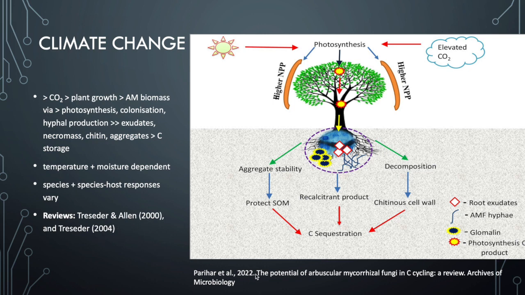And also this paper here, that's quite recent: the potential of arbuscular mycorrhizal fungi in carbon cycling, a review. You can look that up and have a read about this whole process where arbuscular mycorrhizal fungi, given the right conditions and the right food from their host plants, can increase aggregate stability and deposit that chitinous cell wall to the soil. That soil organic matter can be protected, and recalcitrant products made by the fungi mean carbon sequestration might be possible. And of course, there's also our famous glomalin molecule.